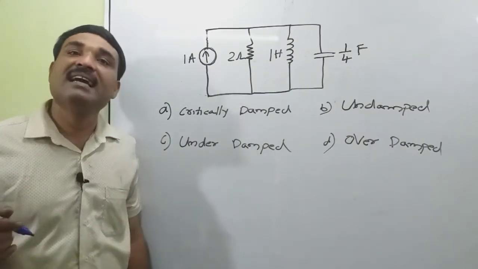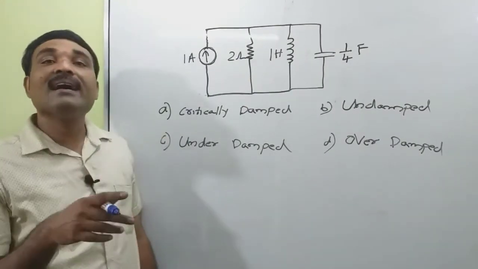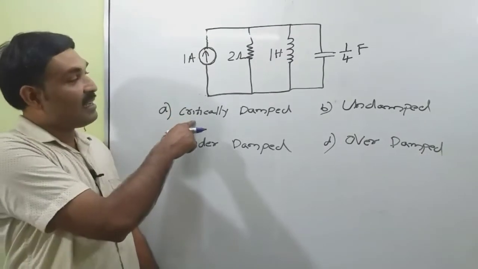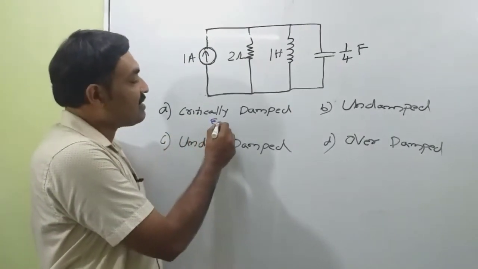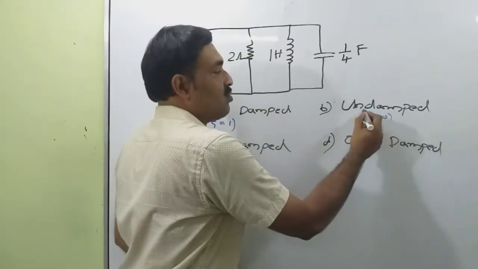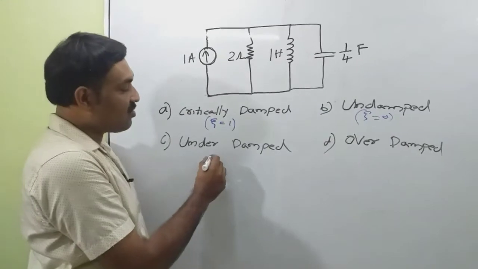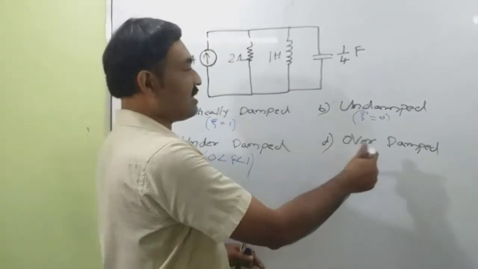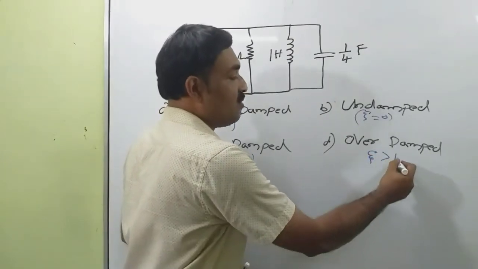This is a previous year GATE question. This is a parallel RLC network. We want to find the nature of damping, whether it is critically damped, which means theta is equal to 1, or undamped, that means theta is equal to 0, or underdamped, that is 0 less than theta less than 1, or overdamped, that is theta greater than 1.